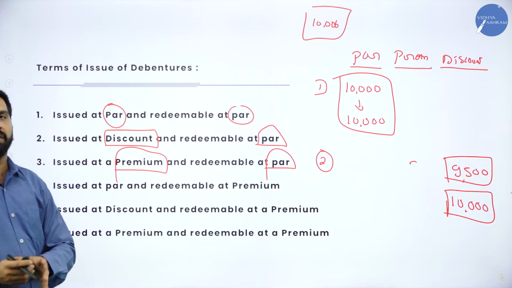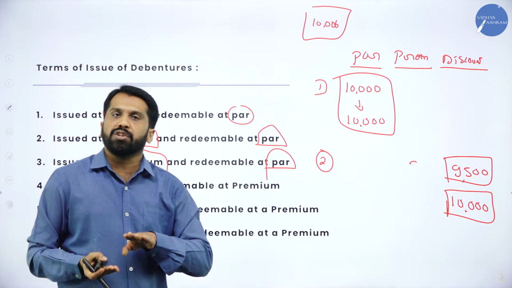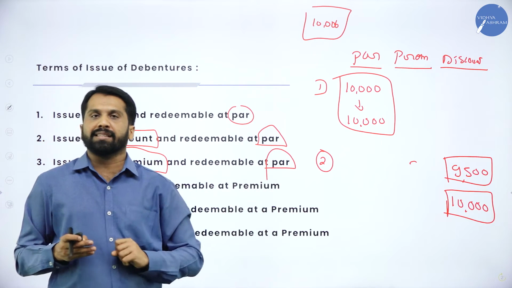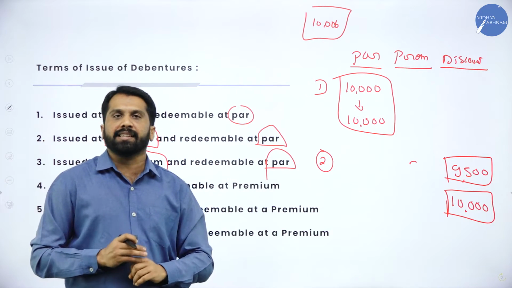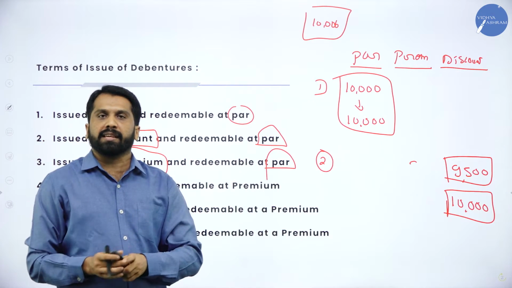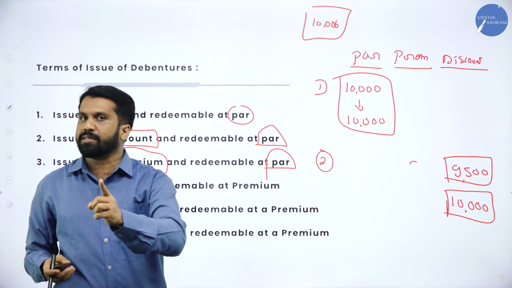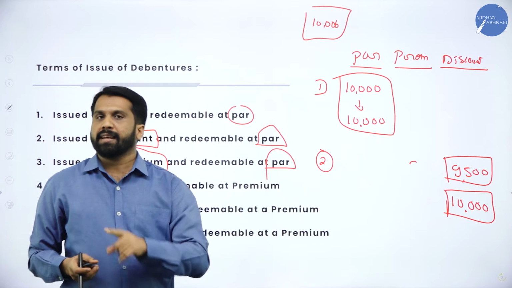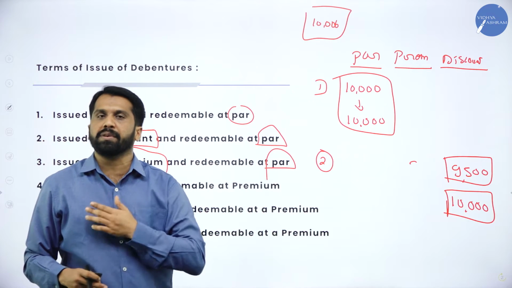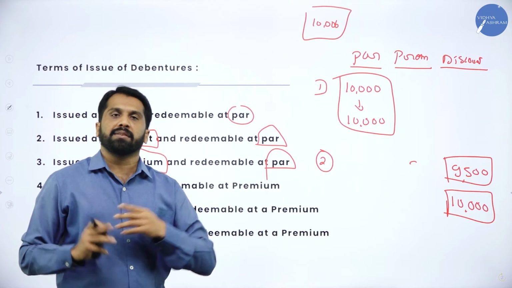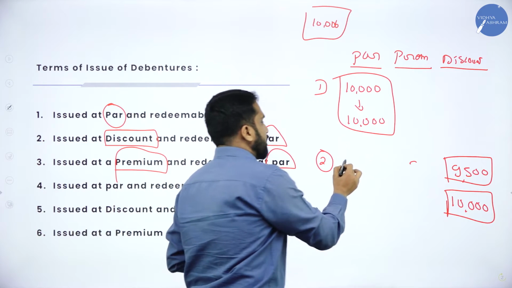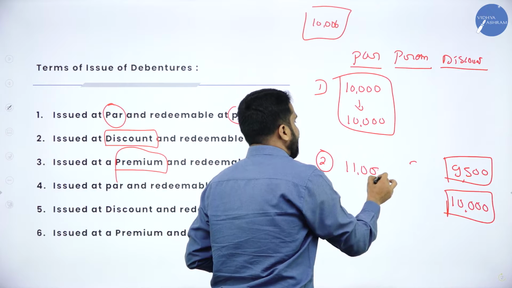Issued at premium means our company has huge demand. There are 100 people that are ready to give 10,000. Then the company says, I don't want 10,000. There are 100 people who are ready to give 11,000. From them I collect. Again I will repeat. There are 100 people ready to give me 10,000. So now there is a competition. Then I say that whoever gives me 11,000, I collect.